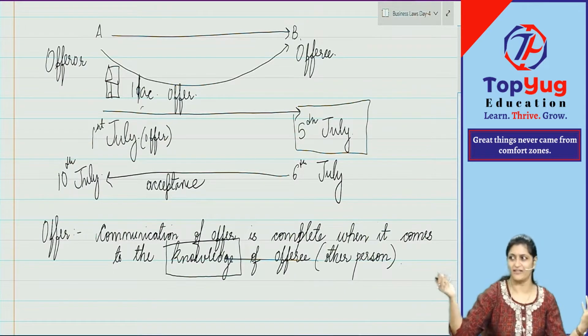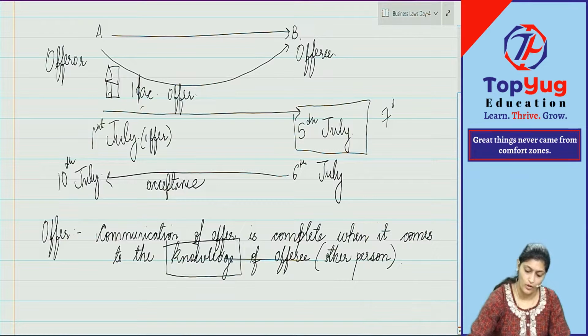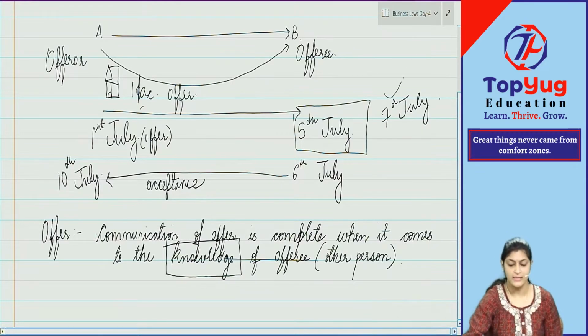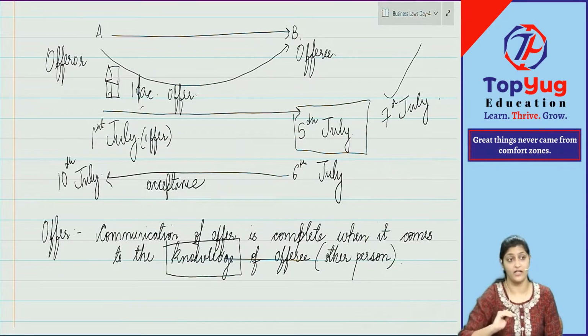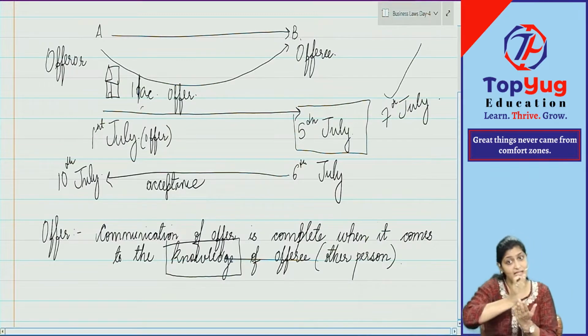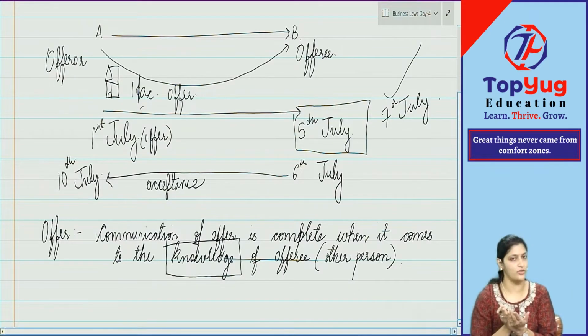B is somewhere doing some work and did not know. He came to know about it only on 7th of July. Then the communication of offer will be complete on 7th of July. So here they are not mentioning when it reaches the other person, they are mentioning when it comes to the knowledge of the other person. That means it has reached as well as he has read it. Both things should happen.